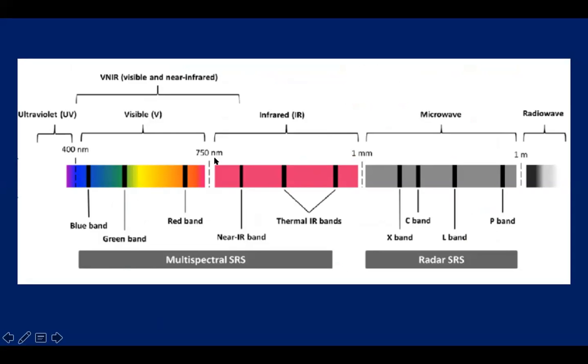Above this we have infrared, above this we have microwave, and above this we have radio waves. See the wavelength of this: from 750 nanometers to 1 millimeter, then from 1 millimeter to 1 meter, and then from 1 meter it will go to kilometers.